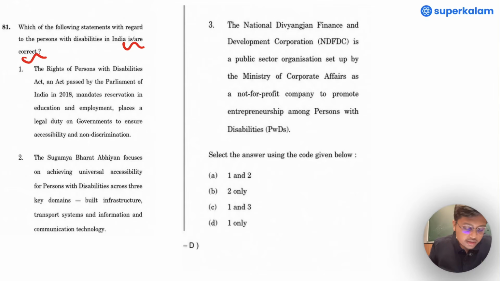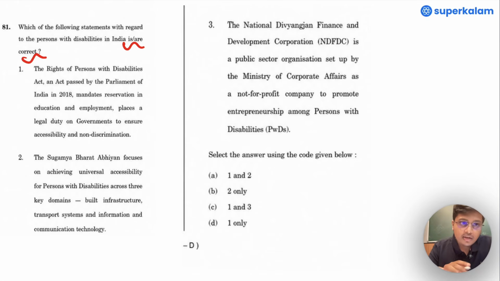So, the Rights of Persons with Disabilities Act, an act passed by the Parliament of India in 2018, mandates reservation in education and employment, places a legal duty on governments to ensure accessibility and non-discrimination.